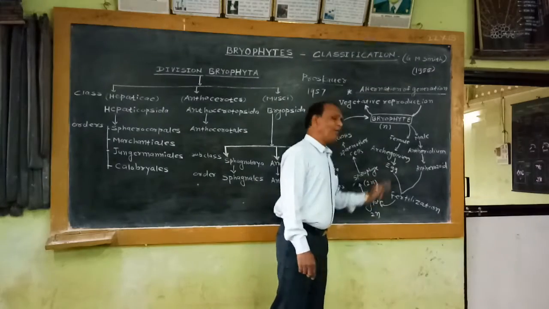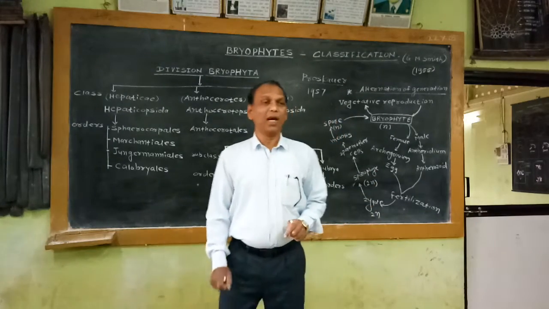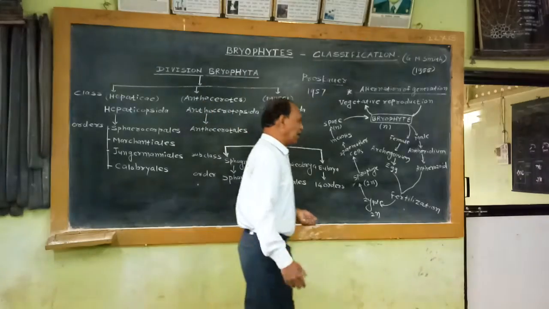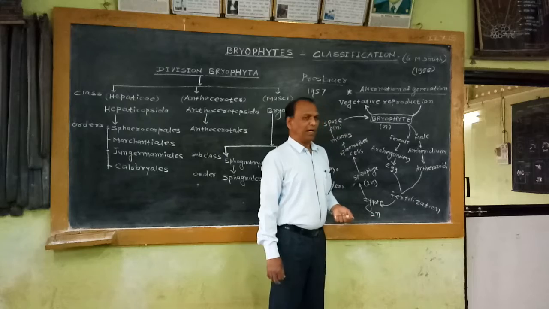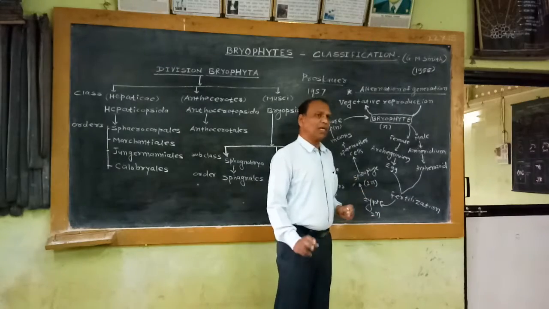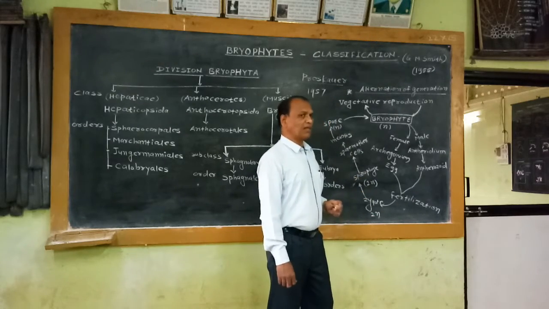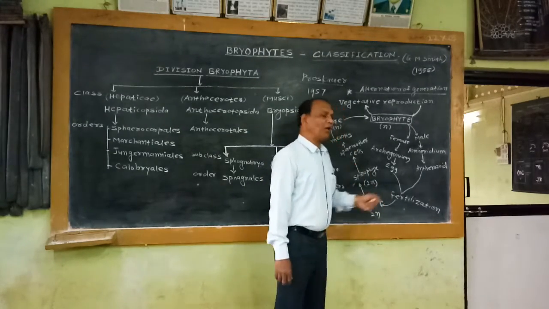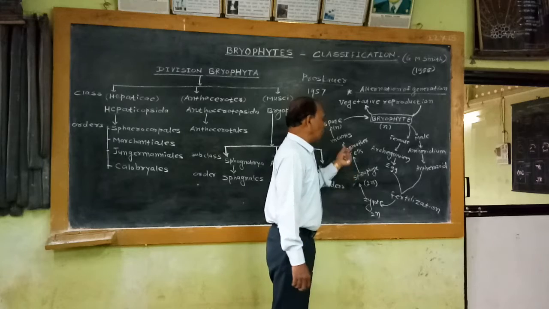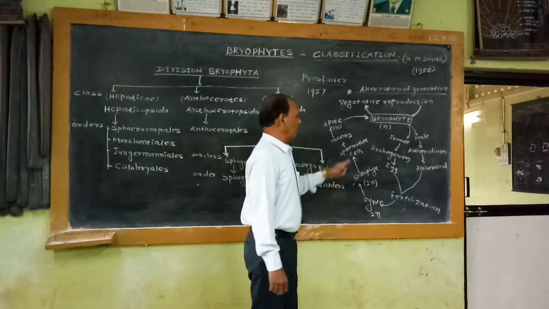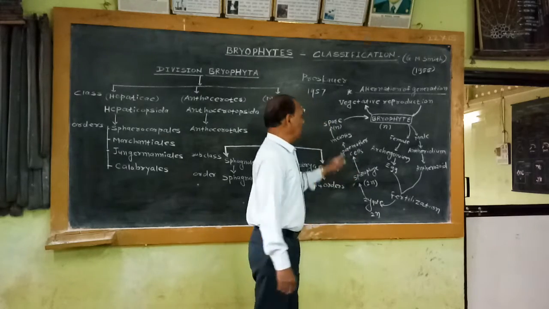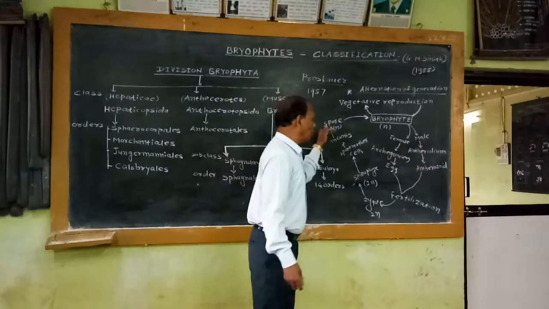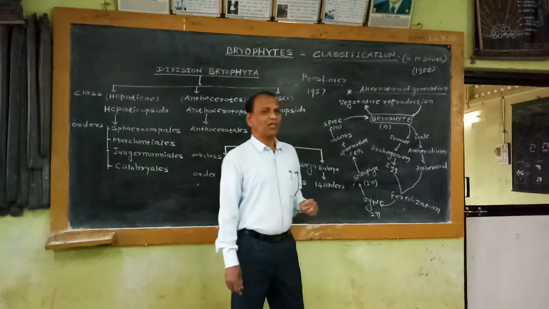The sporophyte in all bryophytes is not independent. The sporophyte always depends on the gametophyte for getting its food material or nourishment. That means the sporophyte develops on the gametophyte. This sporophyte produces the spore mother cells. The spore mother cells undergo meiosis, and after meiosis, haploid spores are produced. That means the formation of spores is the beginning of the gametophytic generation.